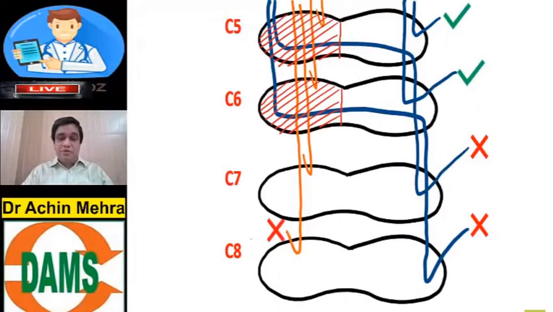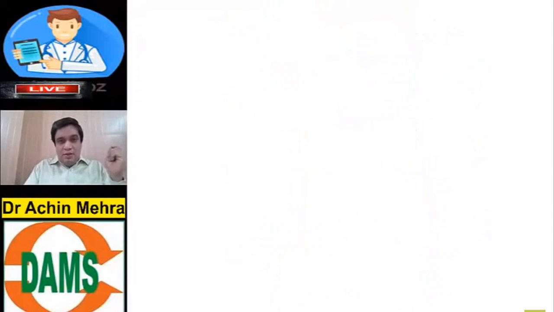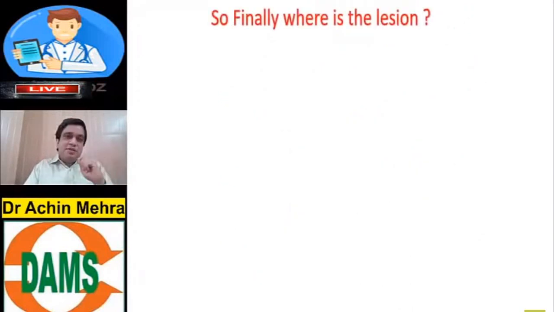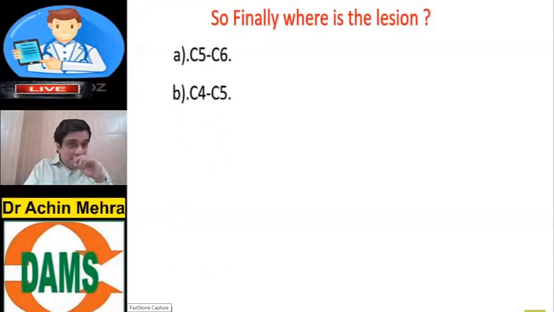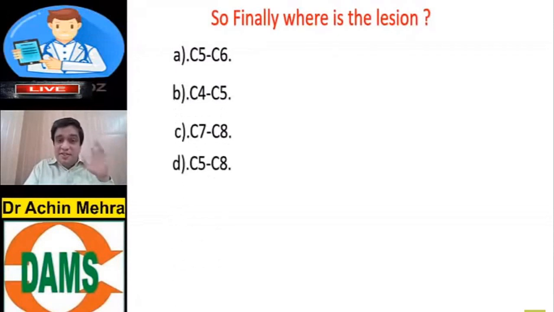At the level, below the level, don't forget. What is affected? The posterior column. Fine? So this is a hemisection of the spinal cord that we see. So finally, where is the lesion? As I've shown in the diagram just prior to this, is the lesion in C5 and C6 segment, C4 or C5 segment, C7, C8 segment, or is the lesion C5 to C8? Let me recall again. In the left upper limb of the patient, the C7 and C8 segment spinothalamic were lost, but C5 and C6 were intact.